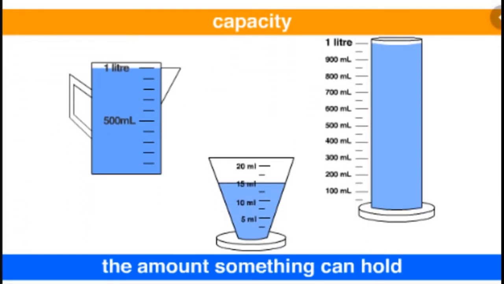See here, this is a 1 liter jar. Here this is also a 1 liter cylinder, and you can see these smaller ones, 5 ml, 10 ml, 15 ml and 20 ml. This we use to take medicine, correct? See, the capacity is 20 ml and the volume is 15 ml. Got this, students? Is the difference between capacity and volume clear?